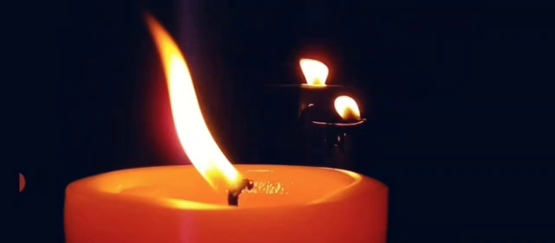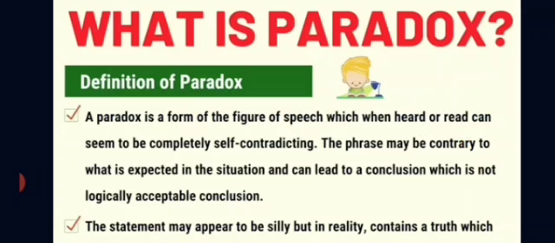Lights flicker. Flickering means the moving of the light, like you can see the candlelight, how it is moving when the wind blows. Moving on to the next, that is paradox. A paradox is a form of the figure of speech which, when heard or read, can seem to be completely self-contradicting.